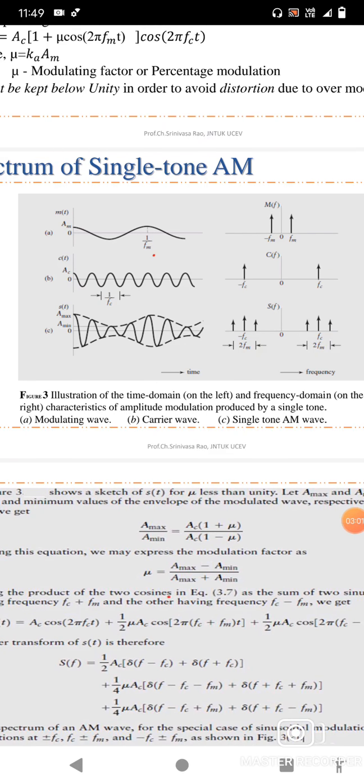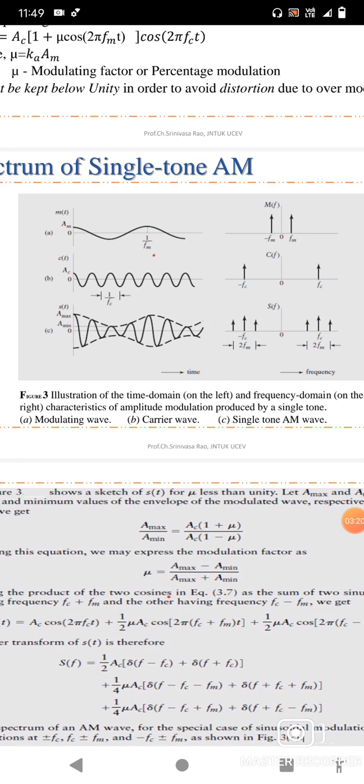Observing figure C, there is no distortion because the modulation factor is always less than unity. If the mu value is less than 1, there is no distortion.